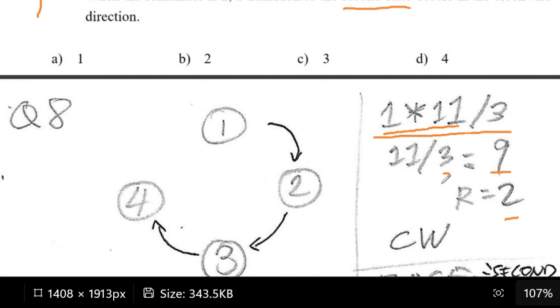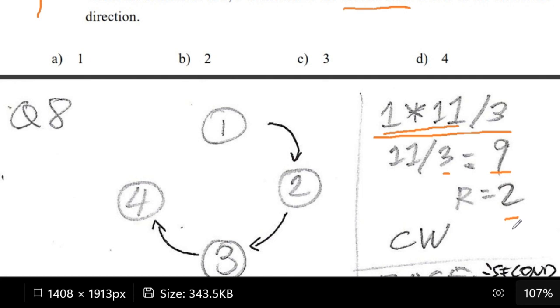So that would be 3, 6, 9. We're just adding 3 to itself, and then 12. But we stay with 9 because 12 is beyond 11 already. Because we're going with 9, we have the remainder 2.